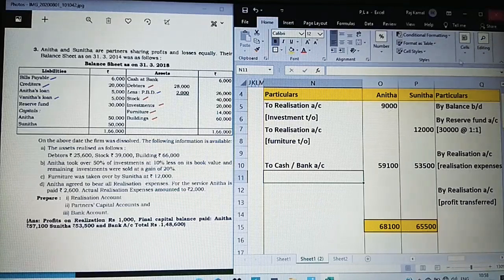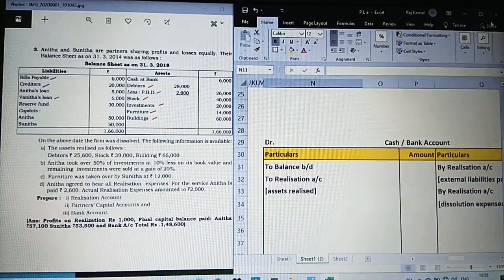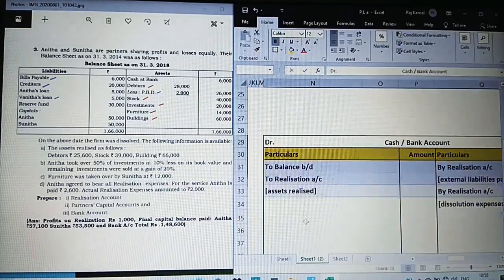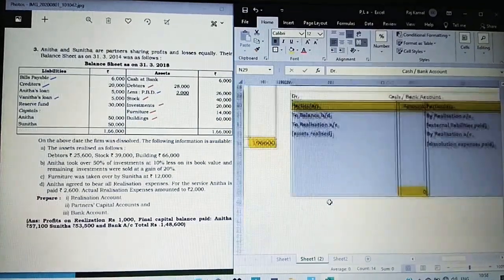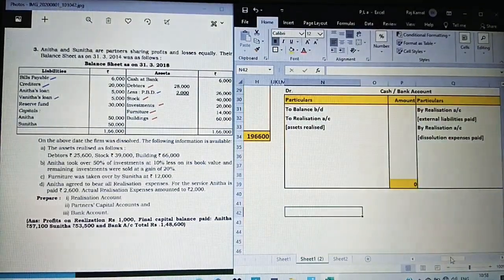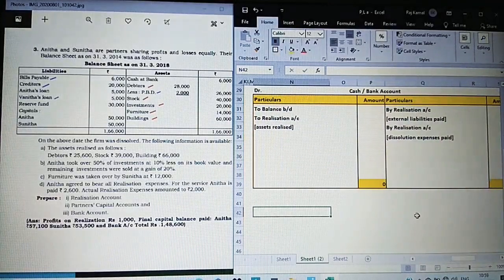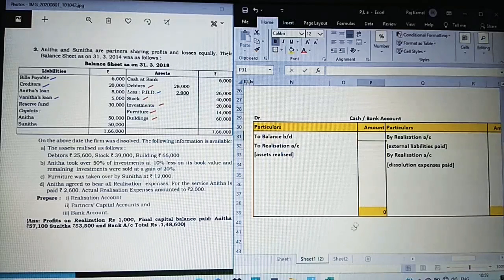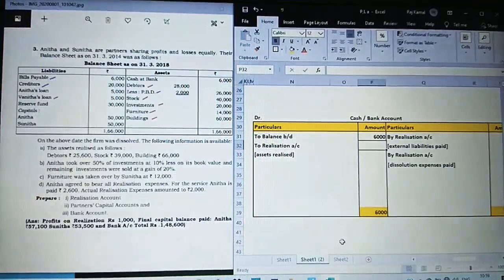Now let us go for cash account to be prepared. Moving on to the first. Debit side, opening balance is 6,000 from the question we have taken.